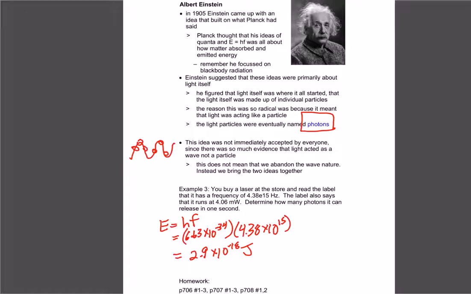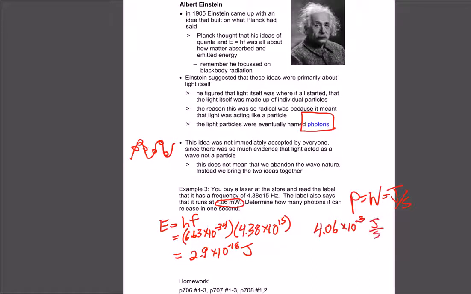So now the next question is asking how many photons would you get per second. So the trick to this one is they tell us that the laser gives off a power of 4.06. Remember, power is in watts, which is just energy per time, so that would be joules per second. So what we want to do then is take this 4.06 milliwatts, so that'd be 4.06 times 10 to the negative 3.